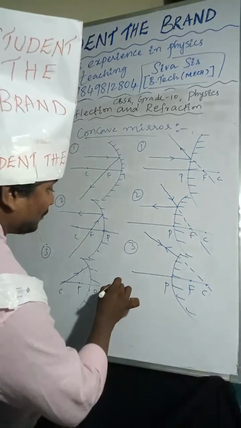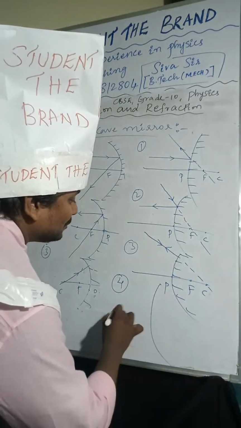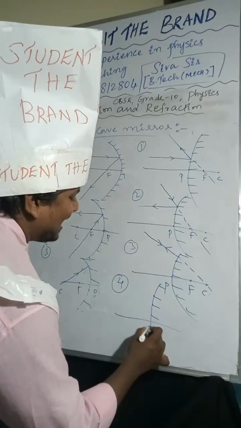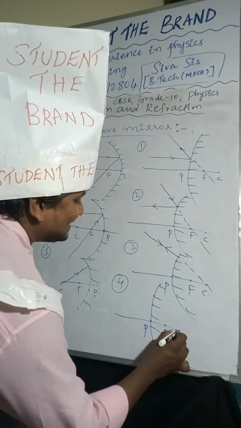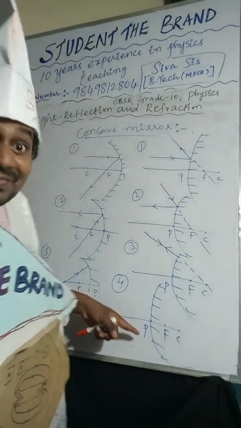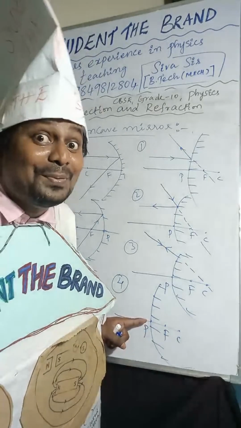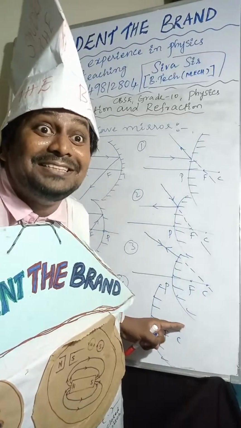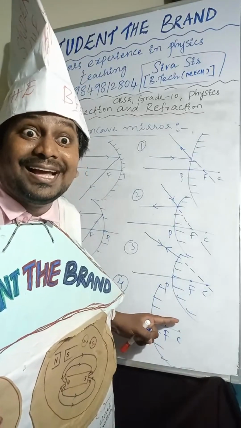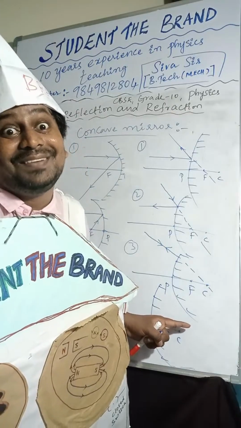Next, the fourth one. This is the pole, focus, center of curvature.